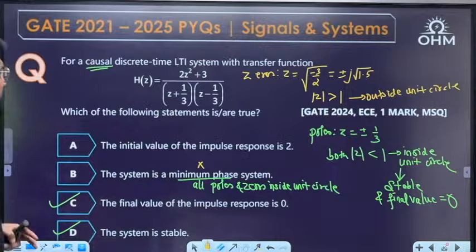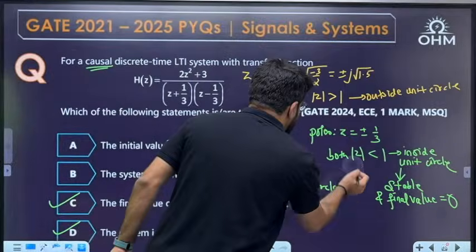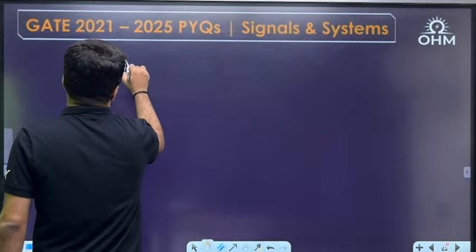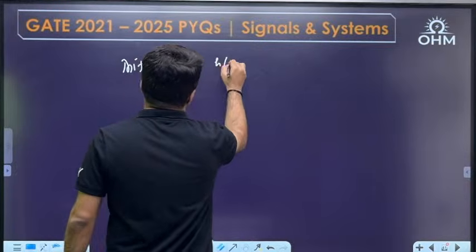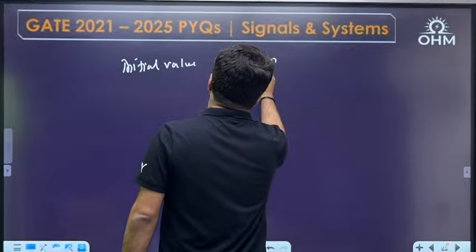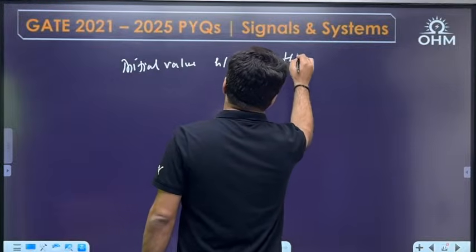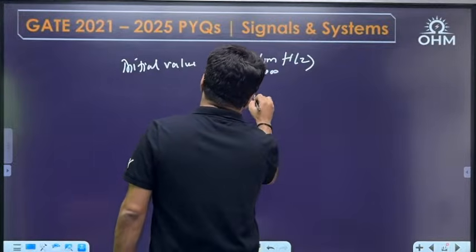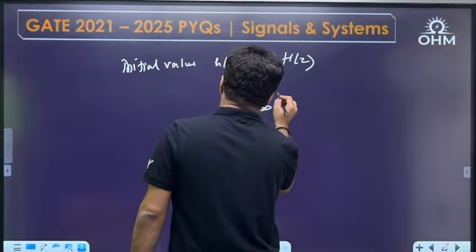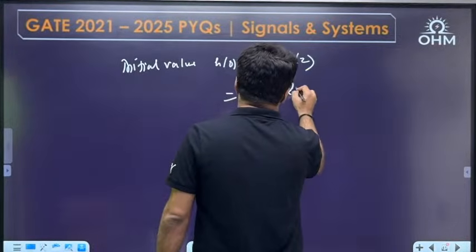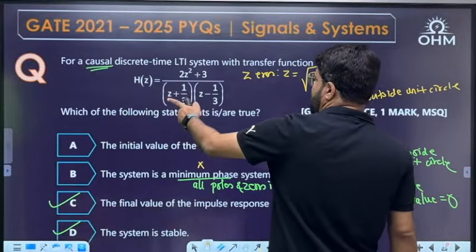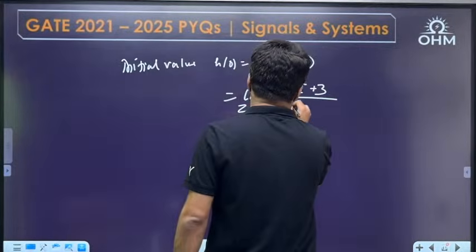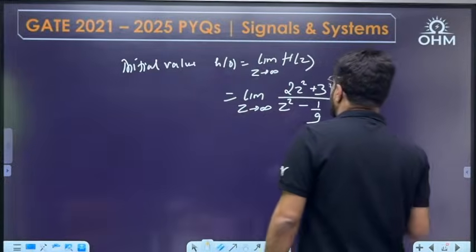Now the initial value of the impulse response. What is the initial value formula? By the initial value theorem for a causal signal, h[0] is nothing but the limit of z tending to infinity of H(z). What is H(z)? It is 2z square plus 3 upon the denominator. If I multiply (a plus b)(a minus b), I will get a square minus b square, so z square minus 1 by 9.